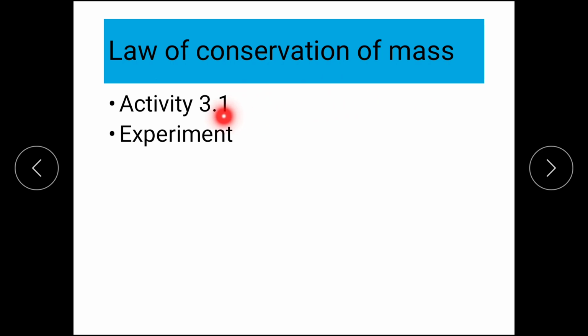Now we are going to study this with respect to activity 3.1. The question is asked, is there a change in mass when a chemical change, that is a chemical reaction, takes place? The answer to this question would be given in the experiment or activity 3.1, which we are going to start now.